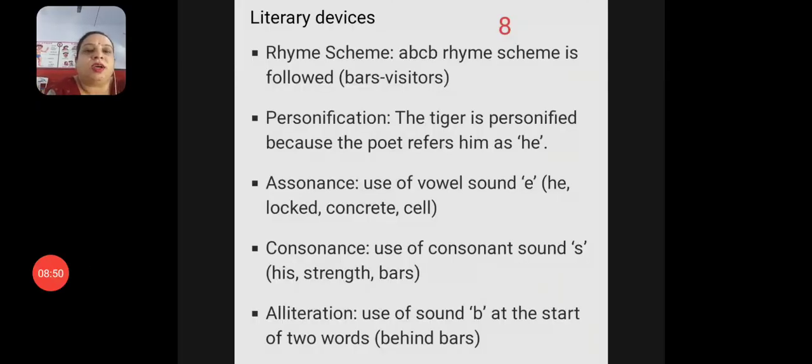Let's see the poetic devices in the stanza. Rhyme scheme is ABCB. Next one is personification. The tiger is personified because the poet refers to him as he. Assonance: use of vowel sound E in the words he, locked, concrete and cell. Consonance: use of consonant sound S in the words his, strength and bars. And the last one is alliteration. Here use of sound B at the start of two words, that is behind and bars.